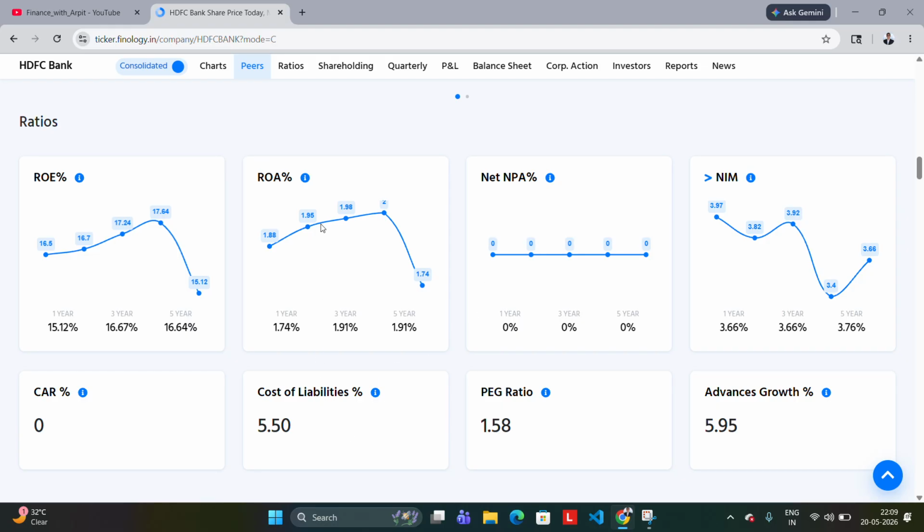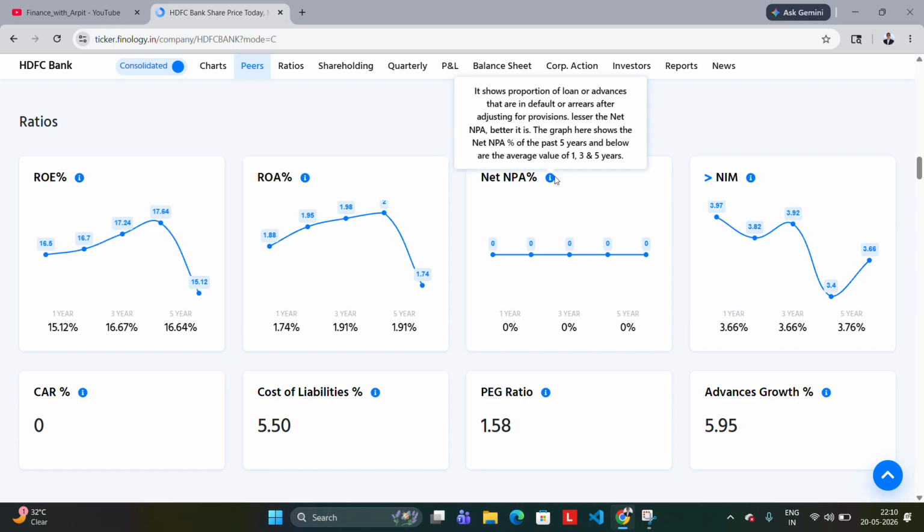And in the banking sector, ROA, return on assets, is very important. Like they have assets, okay? Like people take loans on gold and on homes, okay? They keep it as collateral, okay? So the car, gold, home, anything they keep as collateral, and if they are not able to pay the interest back and all that on the money, it is called return on assets. So it should be increasing, right? As we can see in the last year, it hasn't been so good, but as we all know, it's a great bank, it's a huge bank, they will manage somehow, and as we can see, the average is still good.